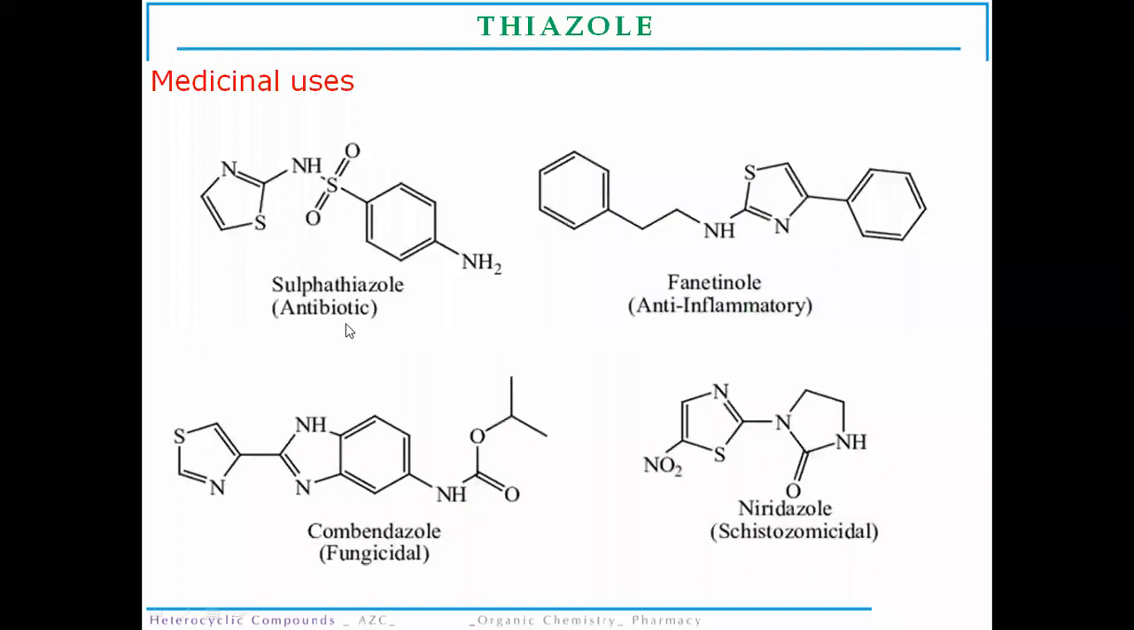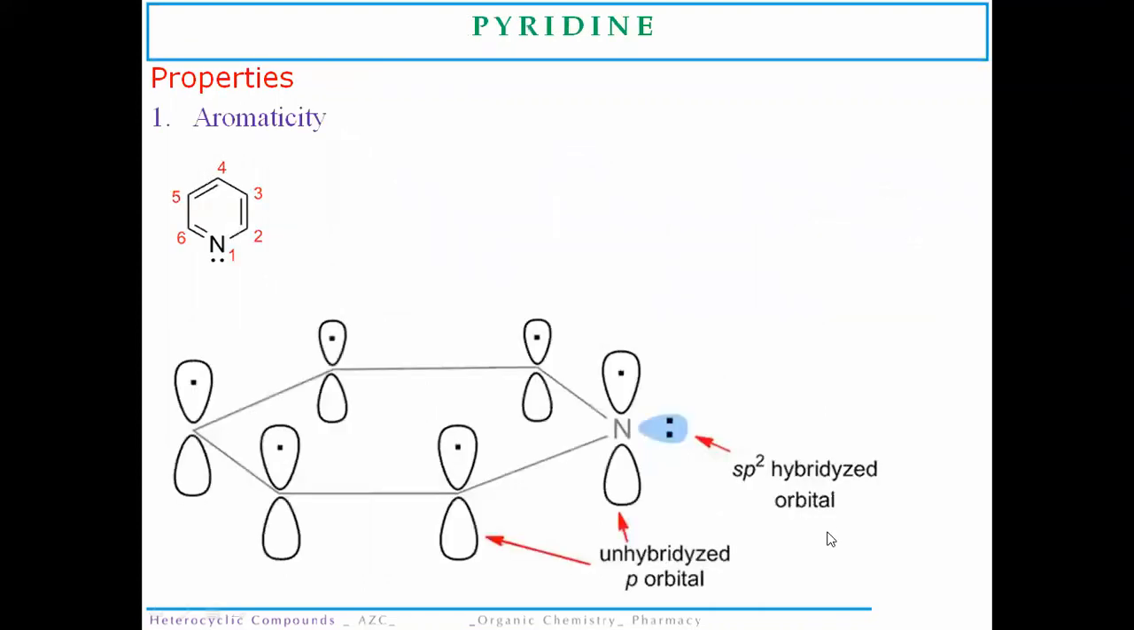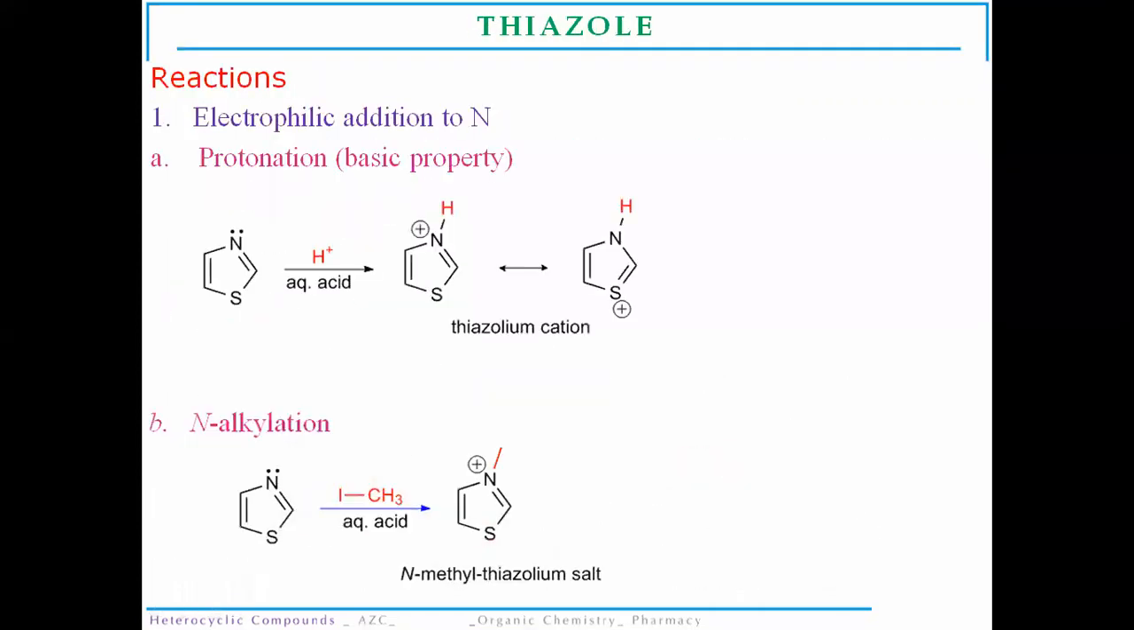It also has an application as an antibiotic. It is also used as phenylbutazone, an anti-inflammatory derivative. It is also used as a fungicide, as thiabendazole. It is also used as niridazole in the treatment of schistosomal infectious diseases. So these are all the medicinal uses of thiazole.